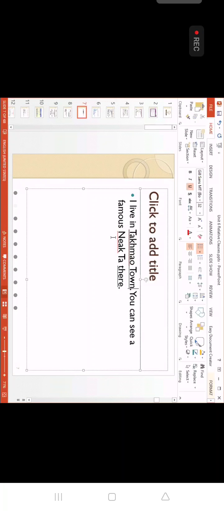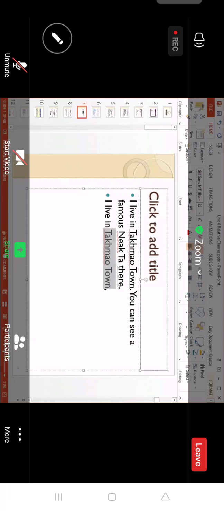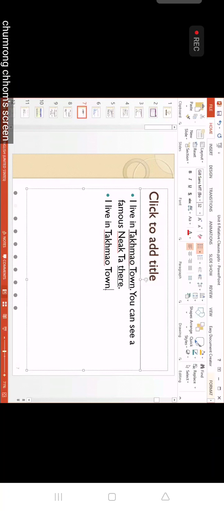When we change to an adjective clause, we change the second to modify the first. Please remember, everybody, change the second to modify the first. So here, "there" is related to the town, right? So it modifies the town. So I change: I live in Takmau town, comma. Why comma? Because we see the name here already, right? This is the name. So when you see the name, it is non-defining.